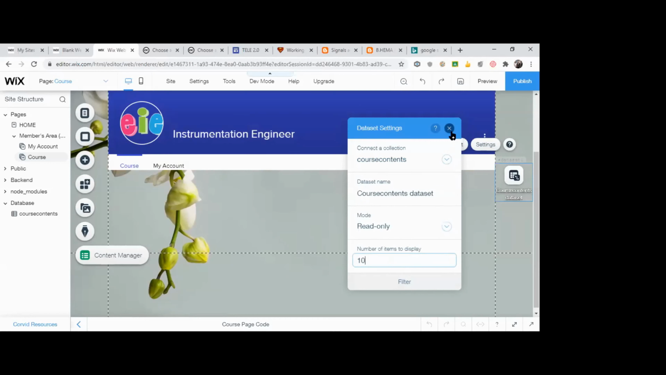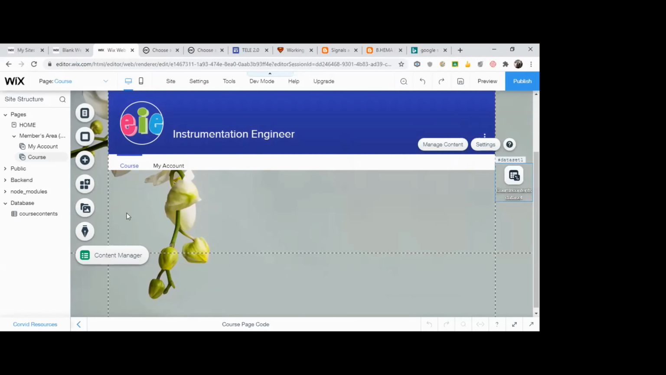What we did is that we created a database, course connection. Now I want to link this page to the database. For that only you have this data set. I have given the collection as course contents. Now I need to add some contents for this page.